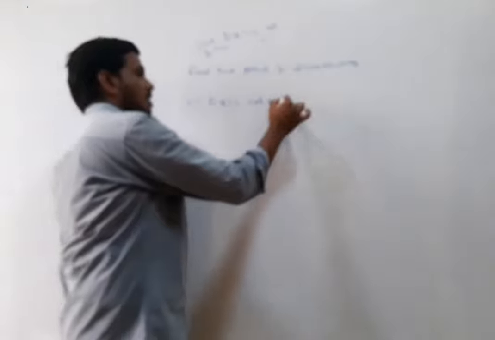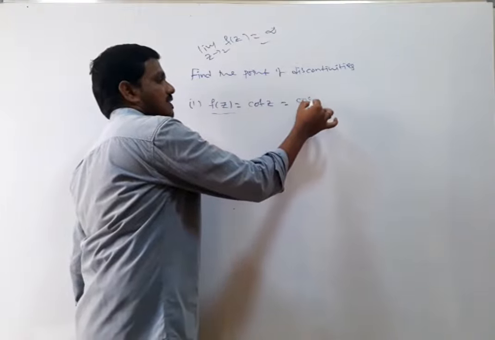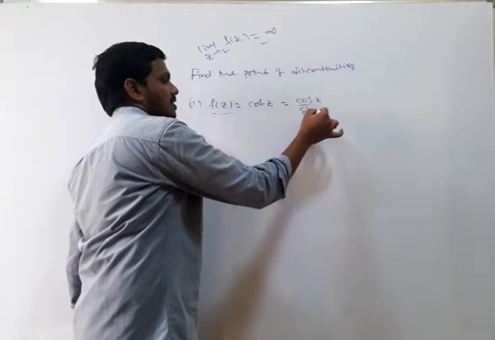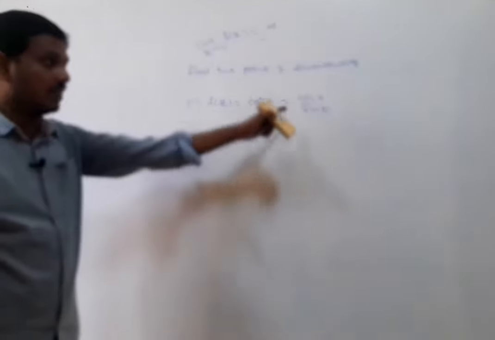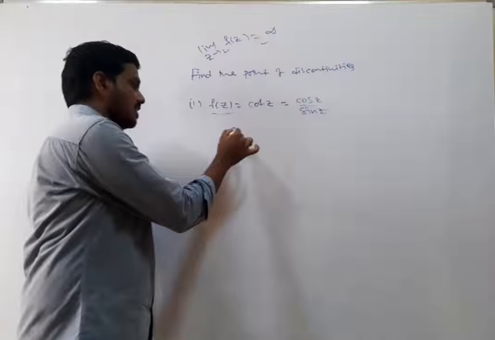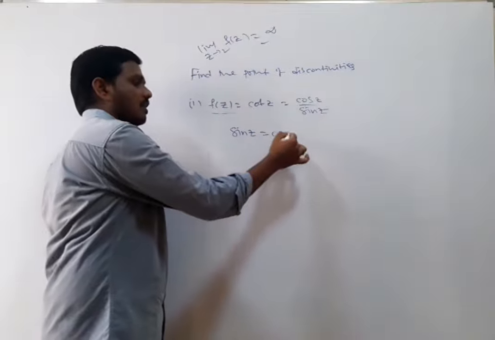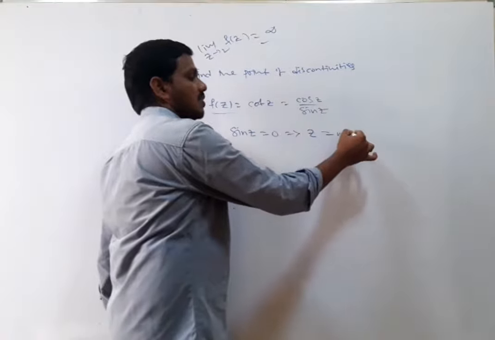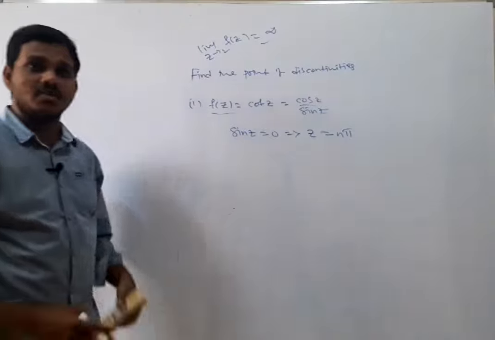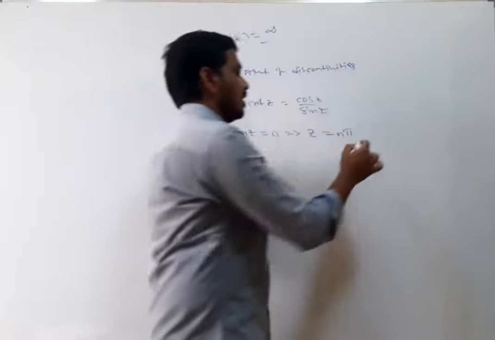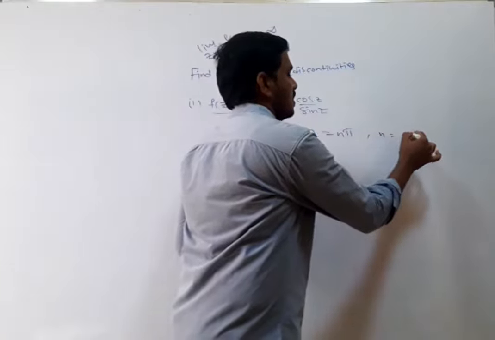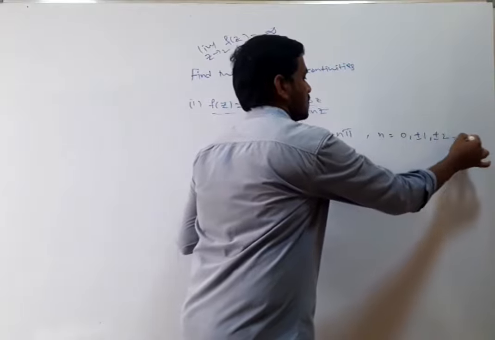As a point of discussion, cot z can be written as cos z divided by sin z. It is defined everywhere, but if the denominator equals 0, if sin z is equal to 0, what happens? z equals n pi. This is the solution of the trigonometric equation sin z equals 0: n pi, as n equals 0, plus or minus 1, plus or minus 2, and so on.